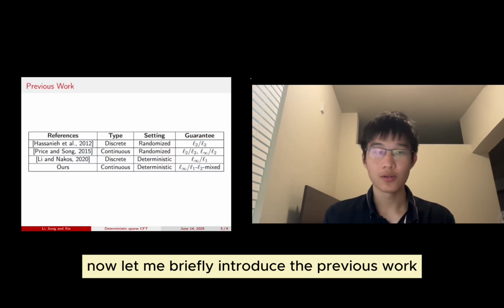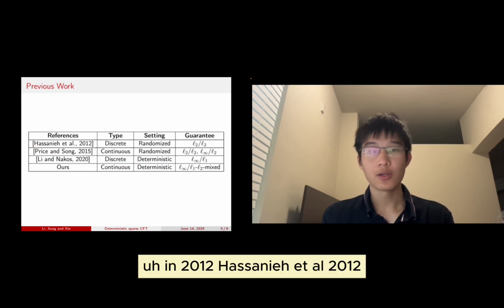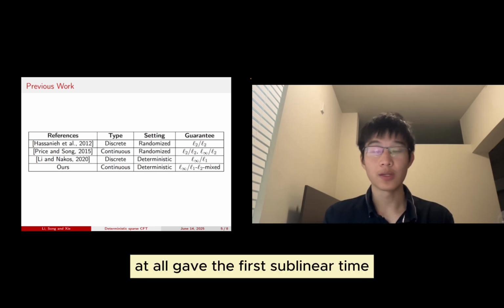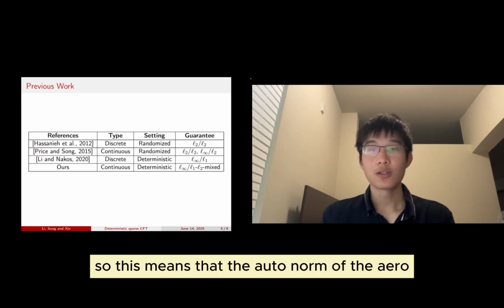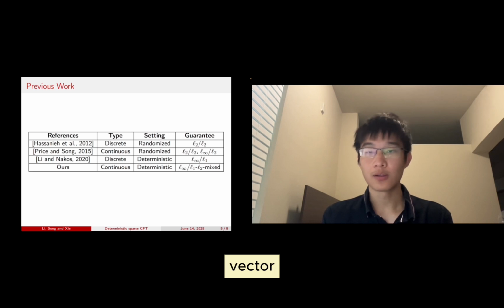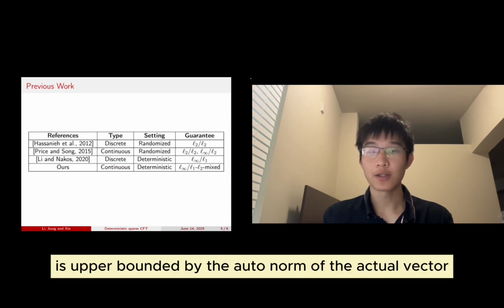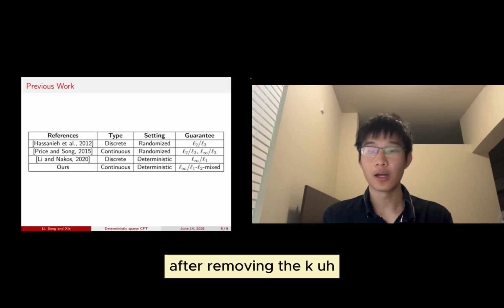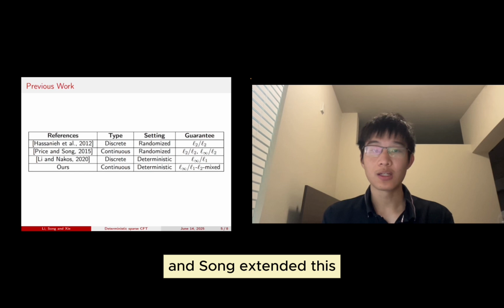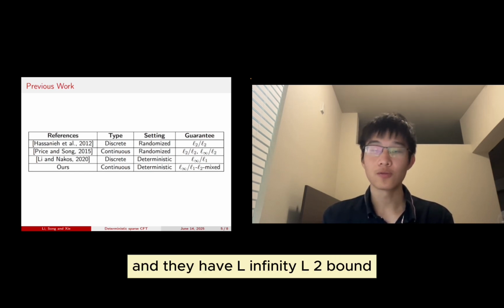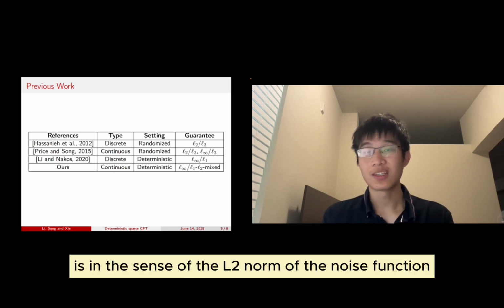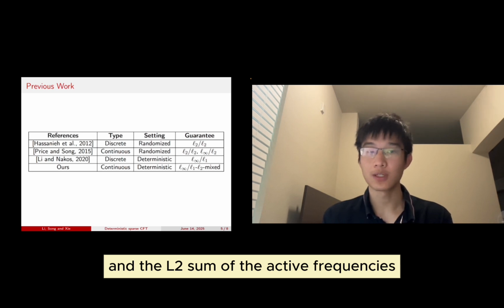Now let me briefly introduce the previous work. In 2012, Hassanieh et al. gave the first sublinear time randomized algorithm for DFT, and they have an L2 type bound. So this means that the L2 norm of the error vector is upper bounded by the L2 norm of the actual vector after removing the k active frequencies. And later in 2015, Price and Song extended this result to the continuous setting as we defined earlier, and they have an L-infinity/L2 bound. So here this L2 is in the sense of the L2 norm of the noise function and the L2 sum of the active frequencies.